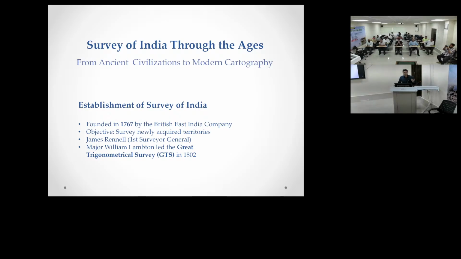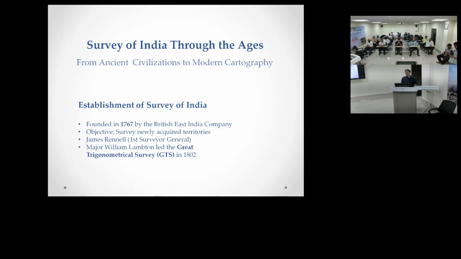Then comes Major William Lambton. He thought that we should measure the Indian territory. Why did they want to measure the territory? Because they were conquering territories from different kings, so they wanted to know how much territory they had. So they wanted to measure the territory of India, and they started mapping.